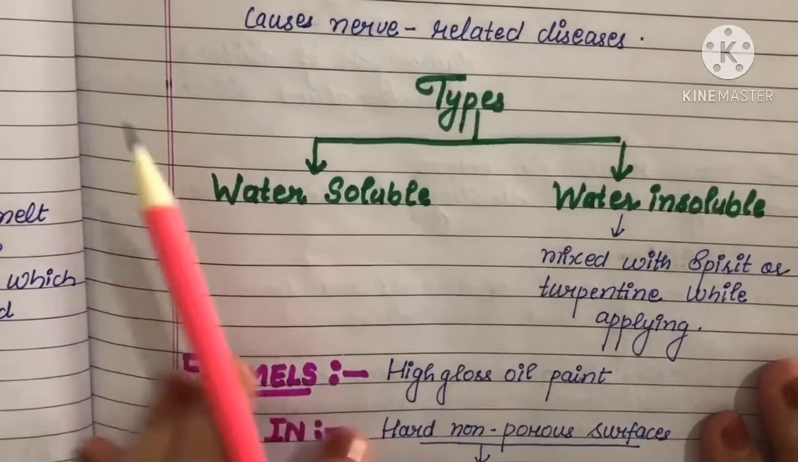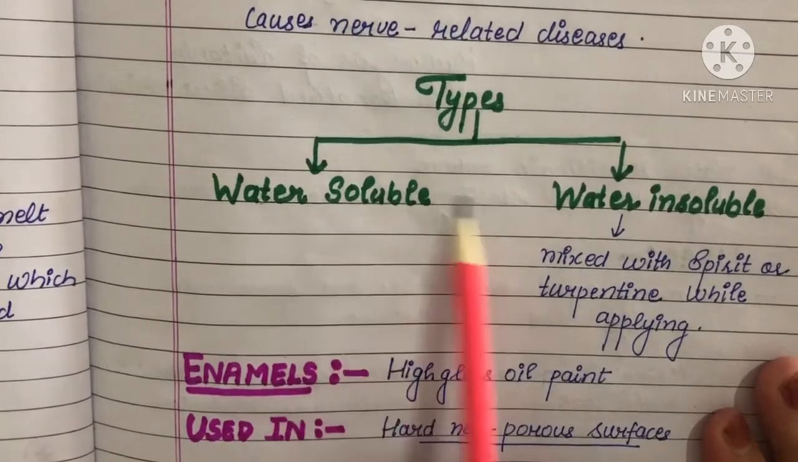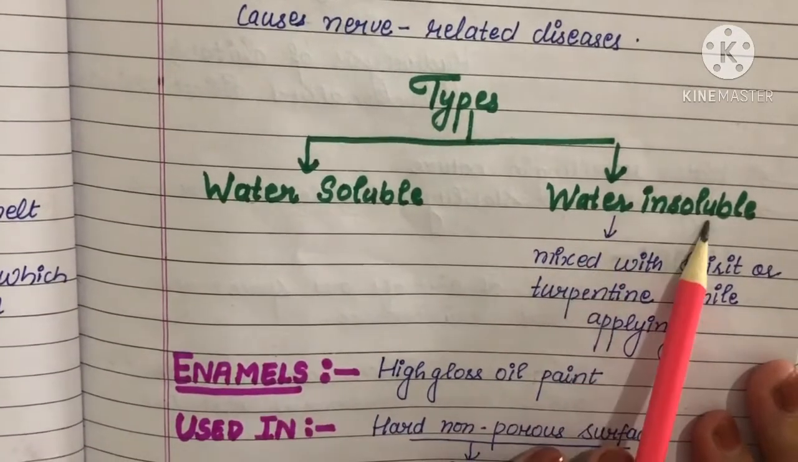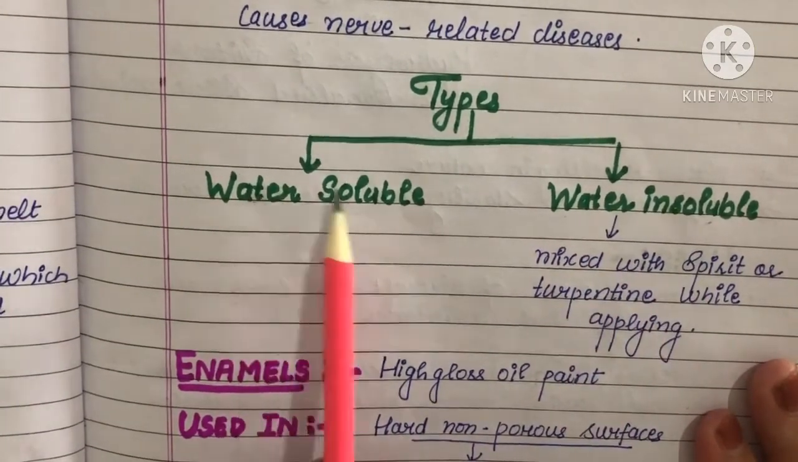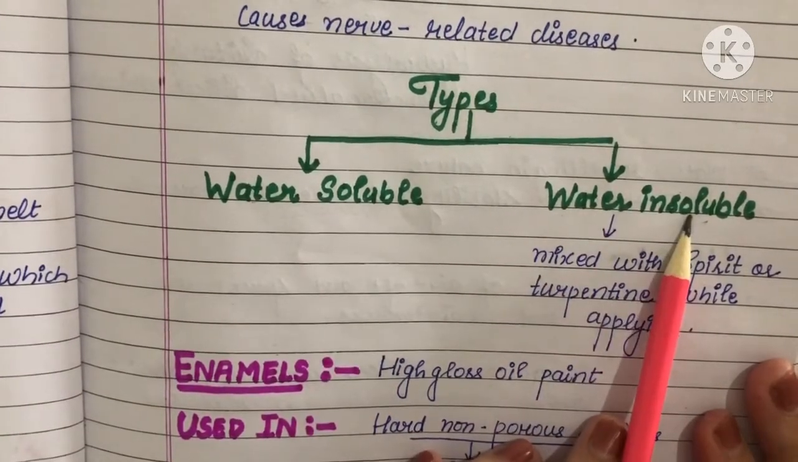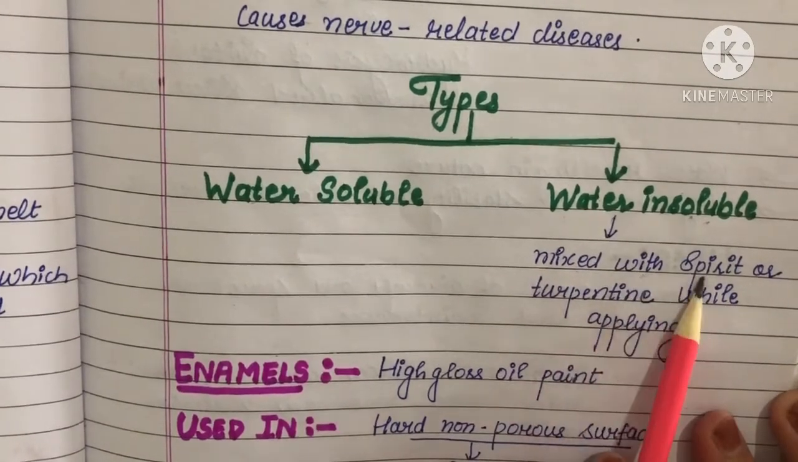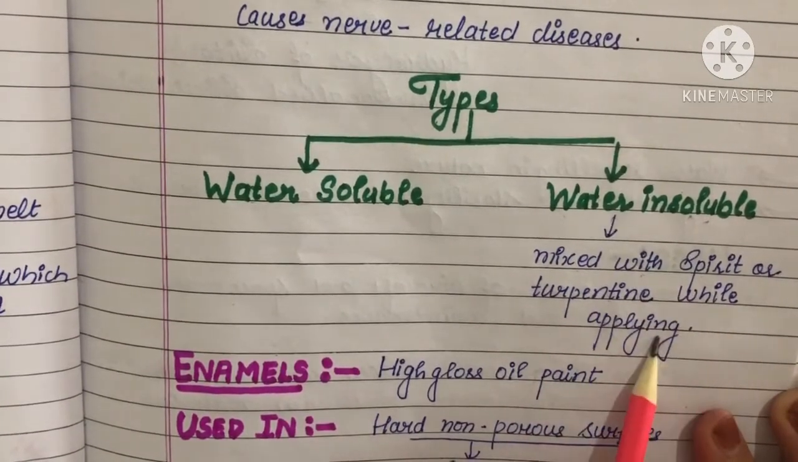Next one is the types of paints. First one is water soluble and the second one is water insoluble. Water soluble means they can dissolve in water easily, but water insoluble means these cannot be dissolved in water. So these are mixed with spirit and turpentine while applying.